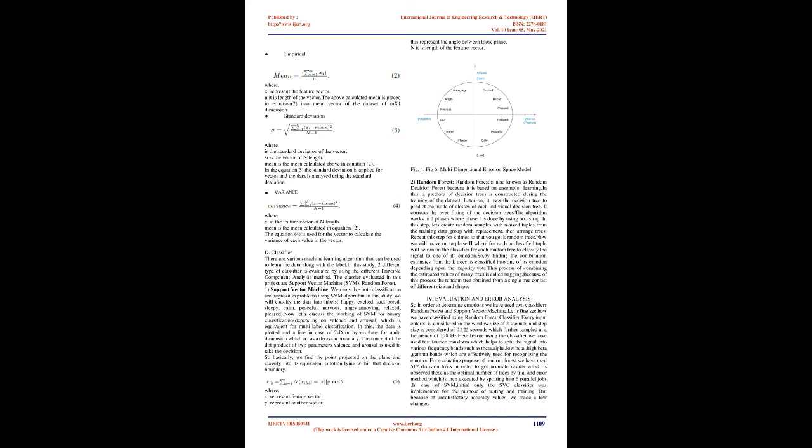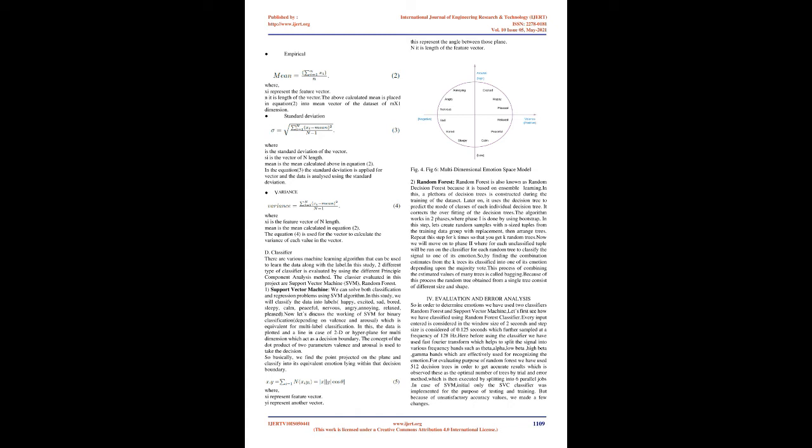2. Random forest. Random forest is also known as random decision forest because it is based on ensemble learning. In this, a plethora of decision trees is constructed during the training of the dataset. Later on, it uses the decision trees to predict the mode of classes of each individual decision tree.